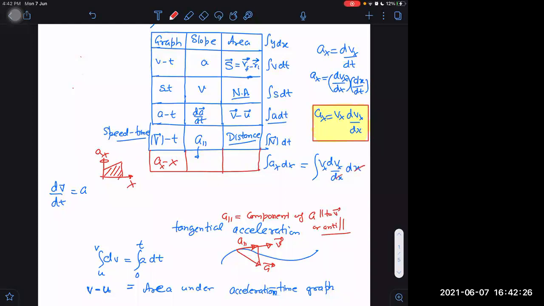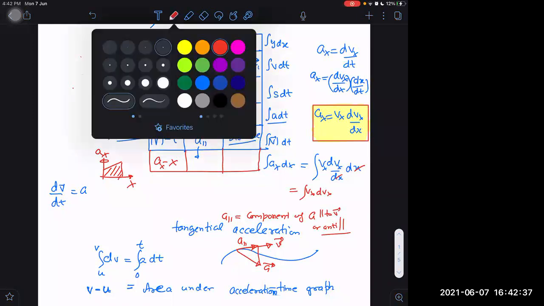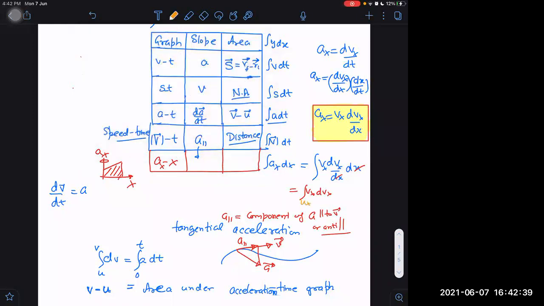Now dx cancels with dx. What are we left with then? We are left with vx into dvx. Can you now tell what the integral will be? Vx into dvx integral, taking limits from initial velocity ux to final velocity vx, will be simply vx square by 2 minus ux square by 2. That simple result, which I can also regard as change in kinetic energy per unit mass. If I multiply by mass, does it become change in kinetic energy or not?